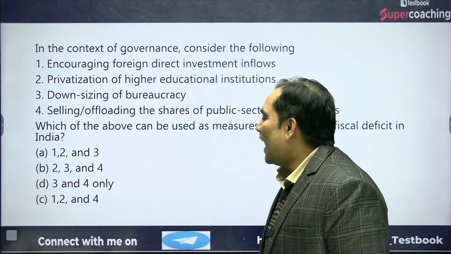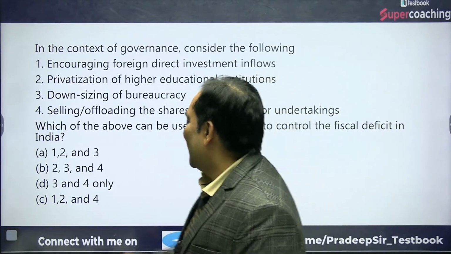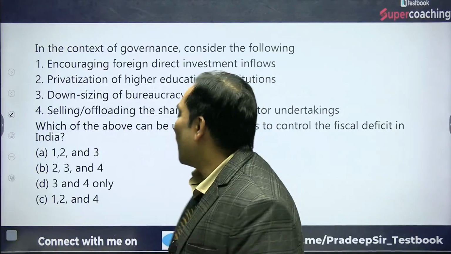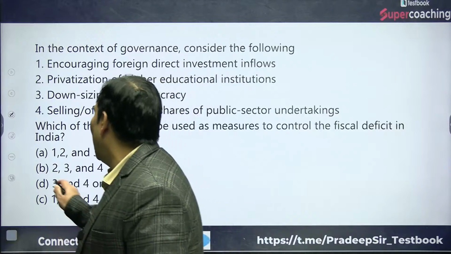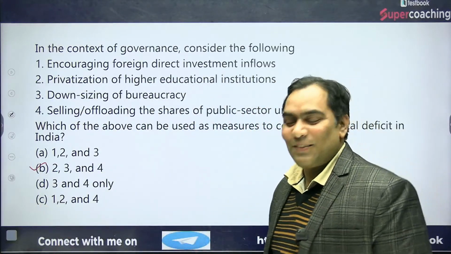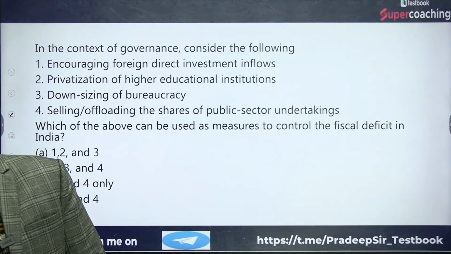So the right answer is going to be 2, 3 and 4. So the right answer is B. How is it going to be B? Let me explain it. It is not about your confirmation. UPSC does not run on your confirmation.